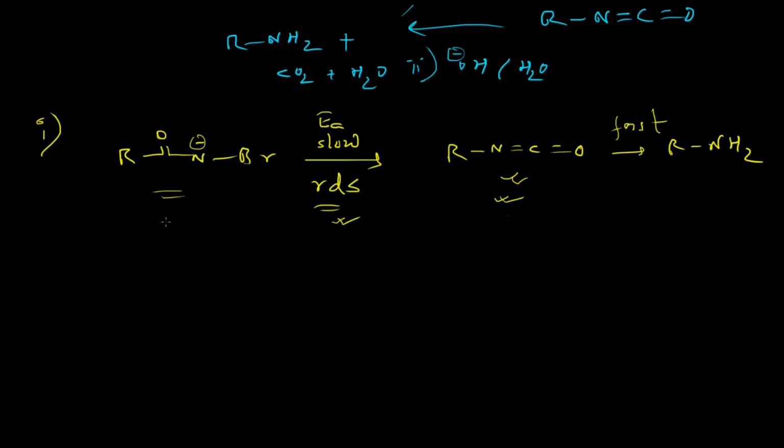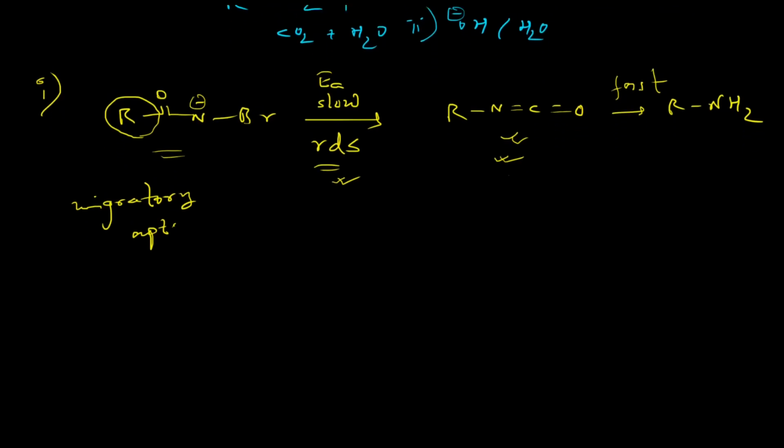So now if we change this R group to one which has more migratory aptitude, higher migratory aptitude means the migrating tendency of this R group will be higher. So if the migration tendency of this R group is higher, then the rate of this step will also be high. That is, the step will be faster and the overall reaction rate will be faster.